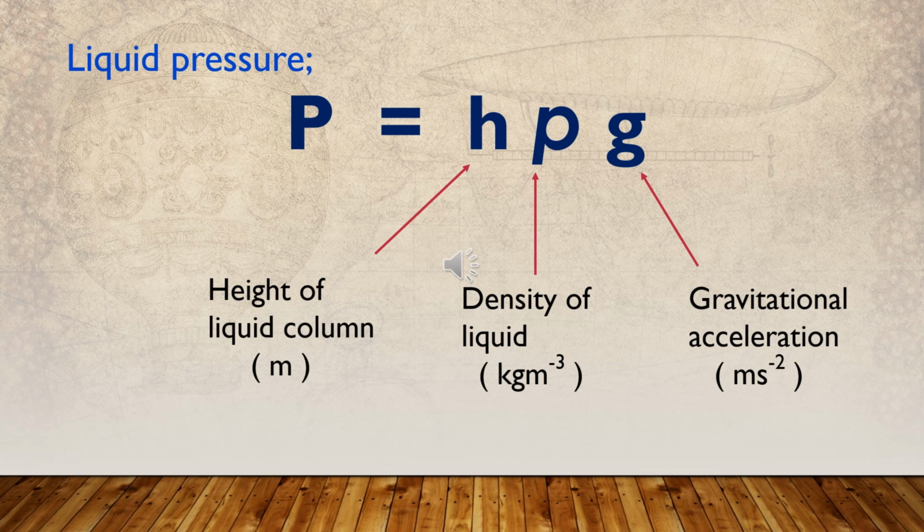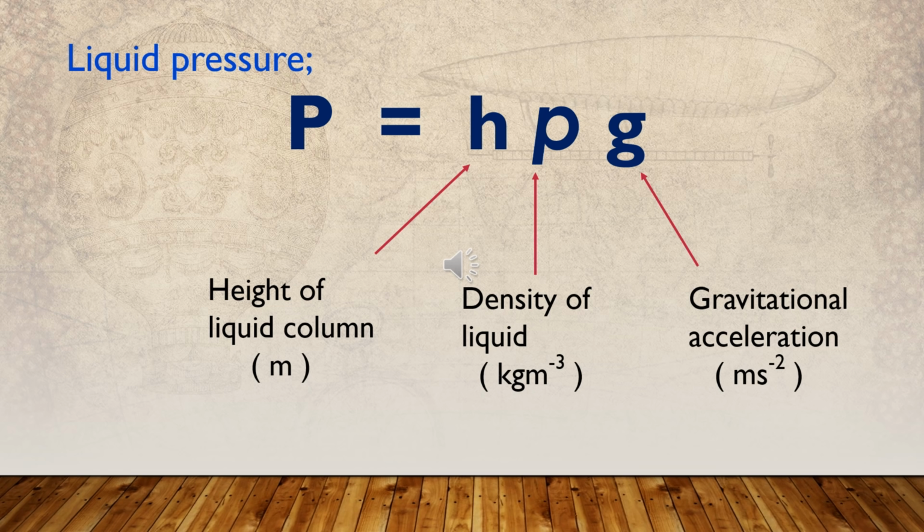Accordingly, if the height of the liquid column is given as h, we can use the symbol h for the height of the liquid column and the density of the liquid is shown by the letter rho, and the weight of the liquid column above a unit area of the bottom surface of the container is given as h into rho into g.